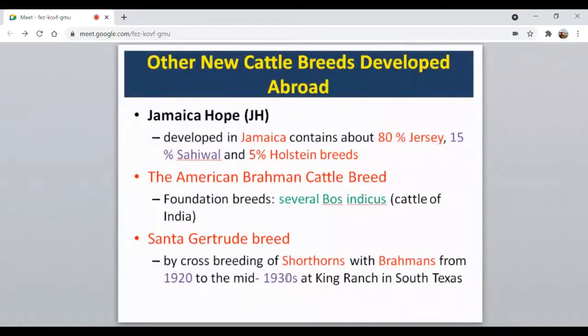If we assume that the generation interval in cattle is 4 years, then we need around 5-6 generations. That means 4 into 5 is 20. That is when we do everything right after completion of one generation, that is, after 4 years, another generation starts. But in a practical way, it is not possible. So it takes a minimum of 20 to 30 years.